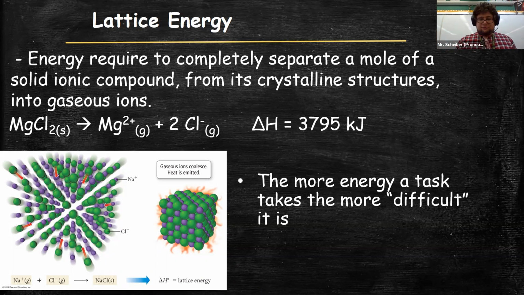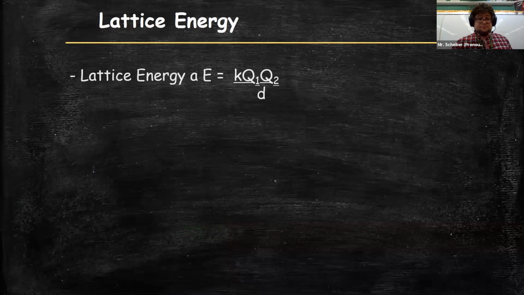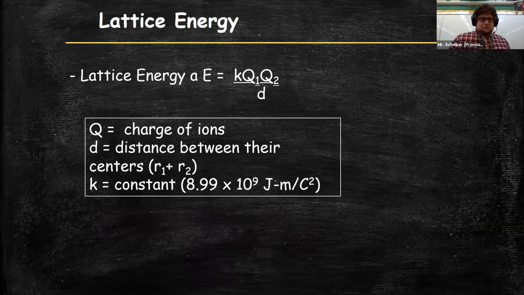Okay, so how do we come up with lattice energy, and what does it all have to do with it? Because it seems like it's just the bonds, but it's a little bit more than just the bonds. So how do we calculate lattice energy? Lattice energy is this equation where Q1 is the charge of one ion, Q2 is the charge of the other ion, D is the distance between the centers of the two ions, and K is a constant that I gave you, even though you didn't need to know. And that's how much energy is involved in those two, right?